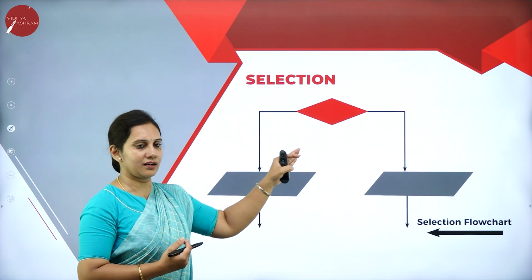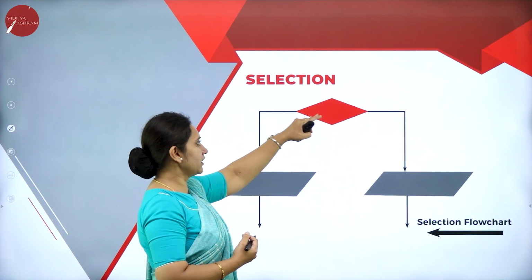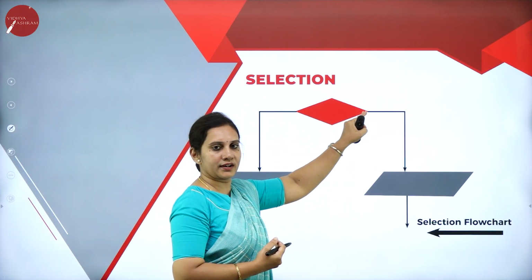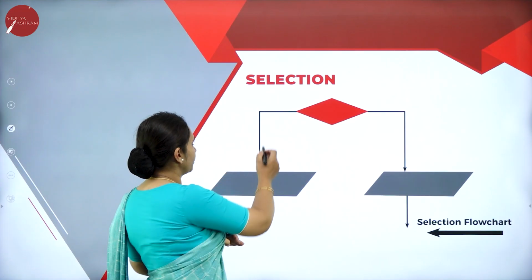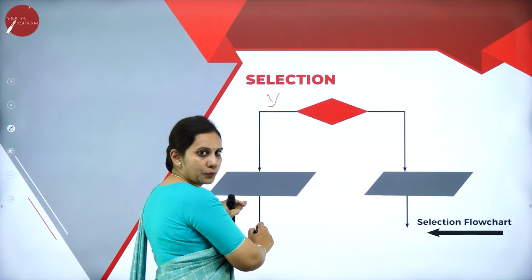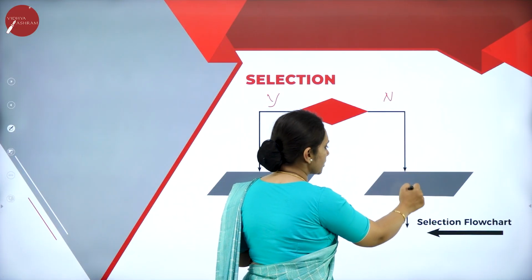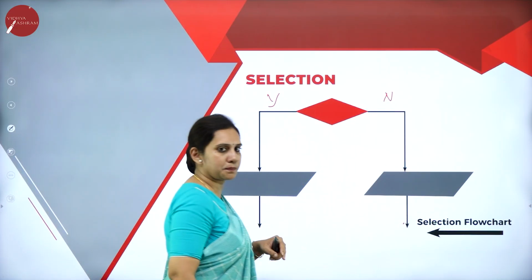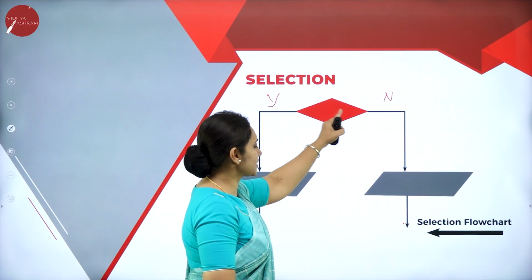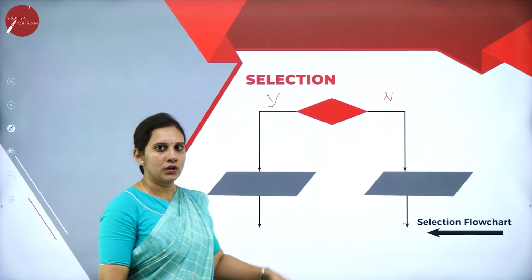You can see this is one representation I have taken. This is a decision box. If the decision here is true or yes, display this. So output will be displayed here. If it is no, go to the box, check. If it is not no, display this. So this is about the selection format, how we represent it in the flow chart.